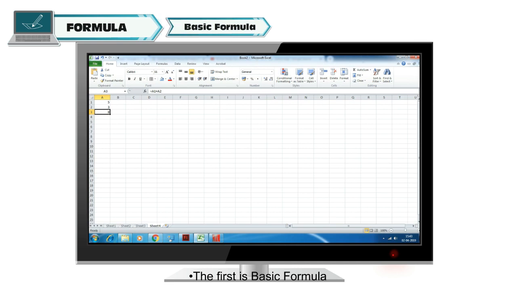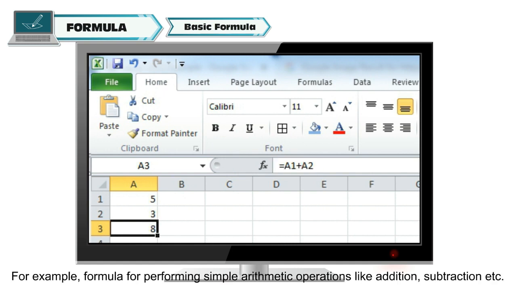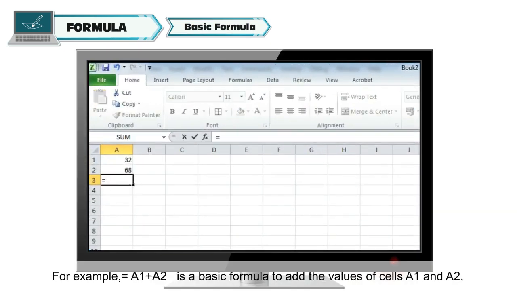The first is basic formula. Formula having a single mathematical operator is termed as basic formula. For example, formula for performing simple arithmetic operations like addition, subtraction, etc. For example, =A1+A2 is a basic formula to add the values of cells A1 and A2.